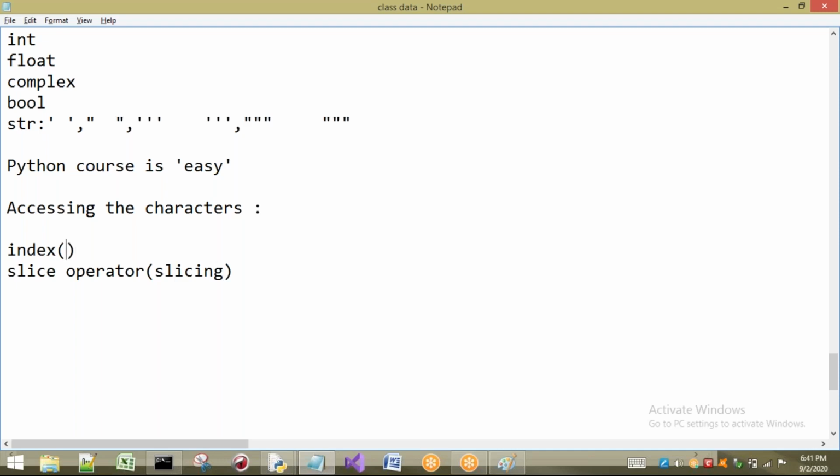This one is indexing. So let us see how to access the characters in a string by using an index, and how to access the characters by using a slice operator.